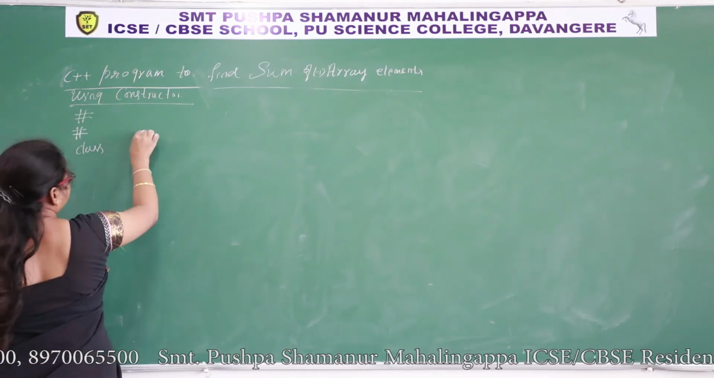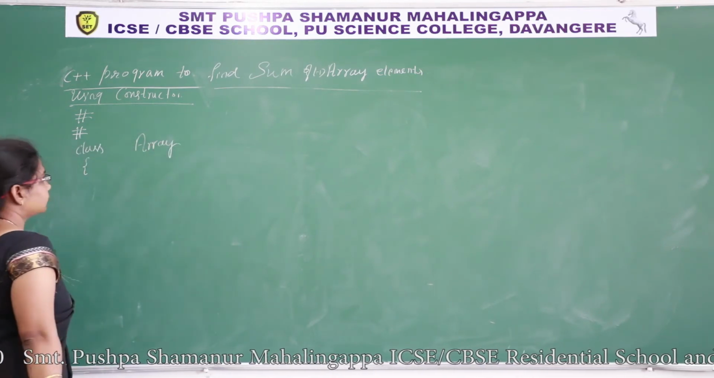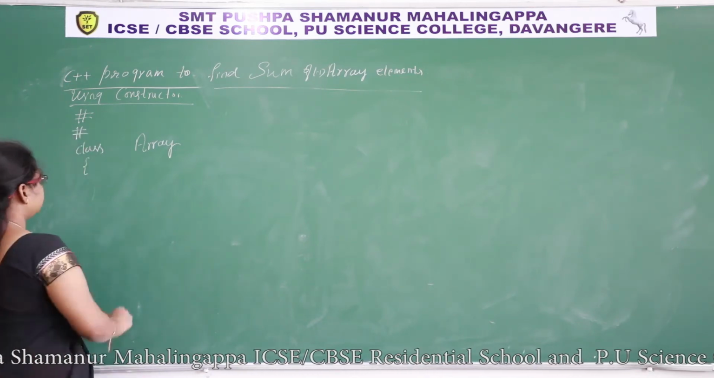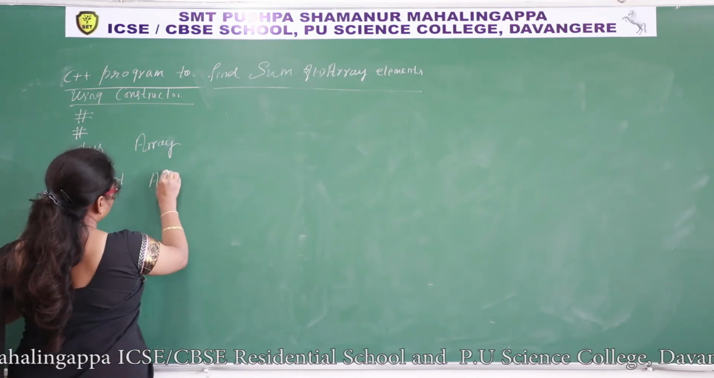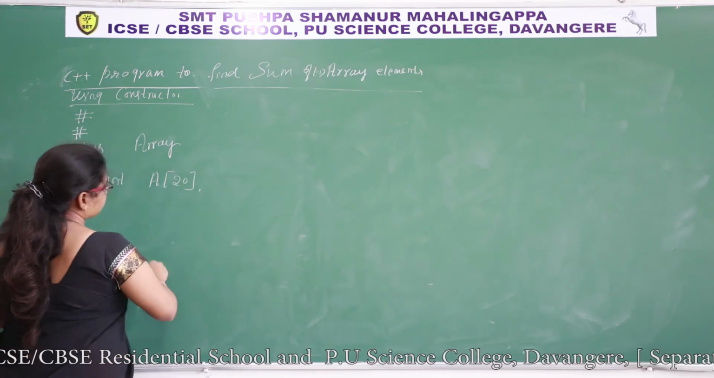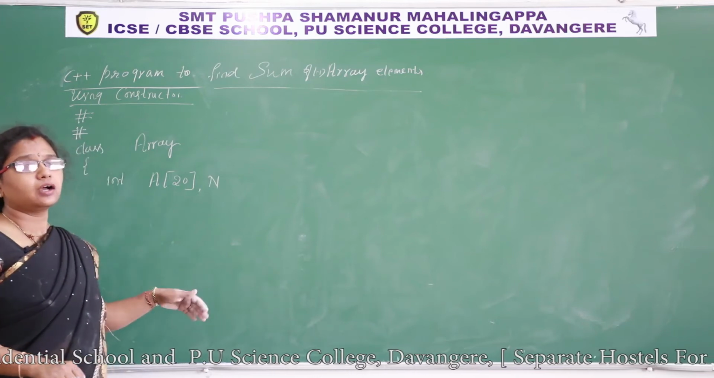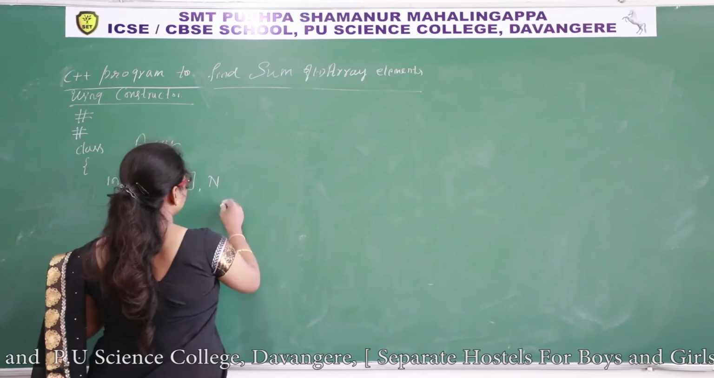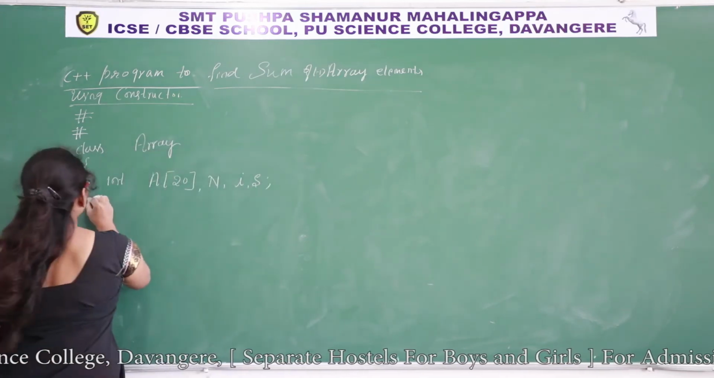Class array, I'll take the name of the class as array. First we require array, that's why I have to declare array. In private section I have taken int a of 20, randomly I will take 20, and n, how many elements, among 20 memory locations, how many memory locations you are going to use, you are going to give values, and I'll take local variable i and sum. Public.